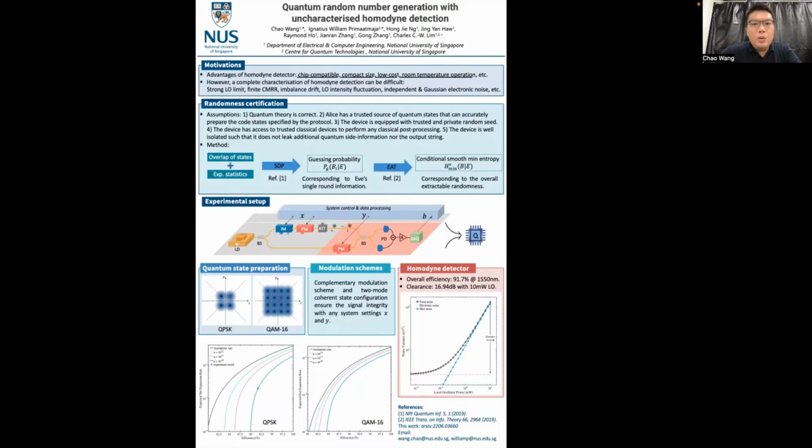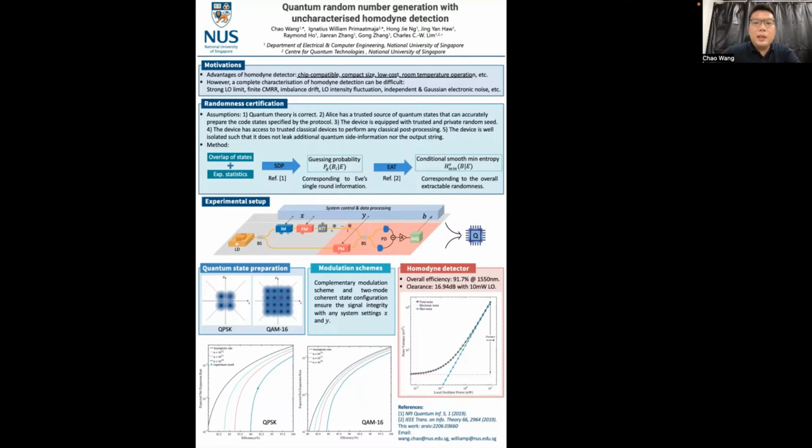So in this step, with our SDP method, we don't need to know the POVM of the measurement devices. We just treat the measurement device as a black box. With the eavesdropper's single run information, in step 2, we use the EAT method to bound the conditional smooth min entropy, which corresponds to the overall extractable randomness of our system.